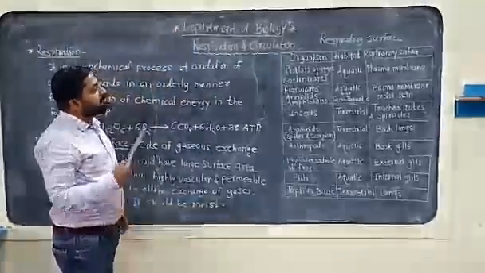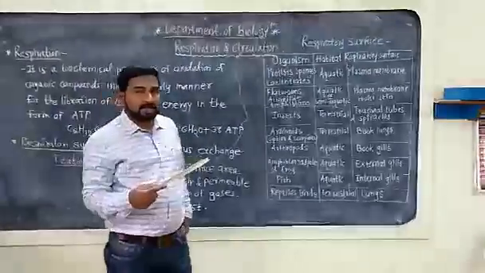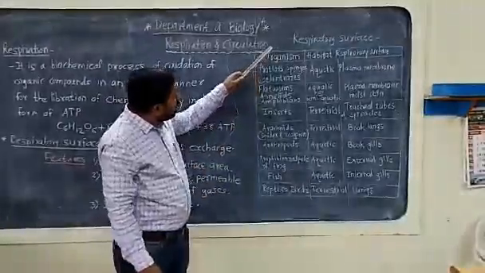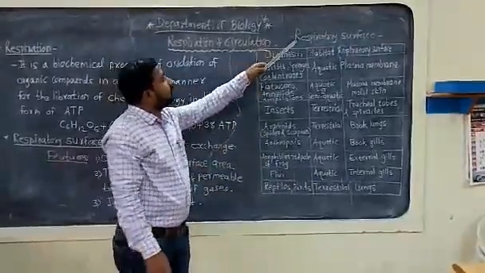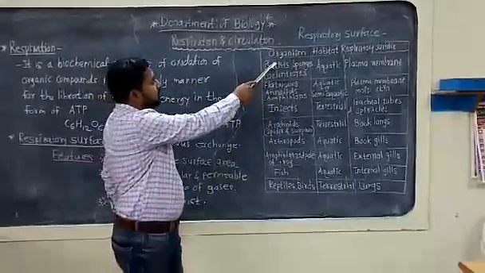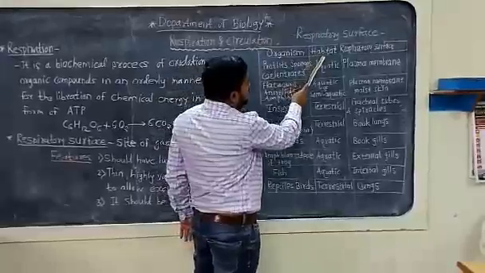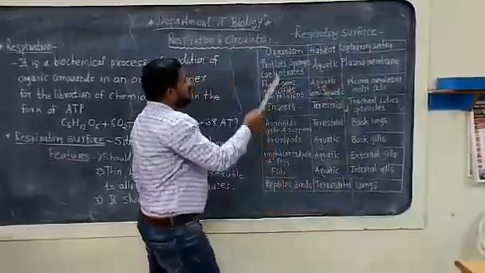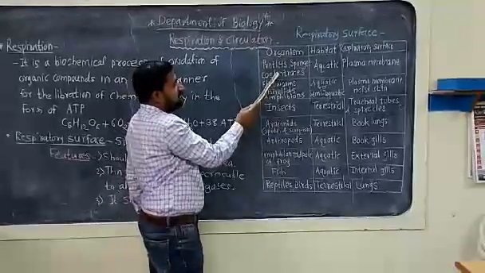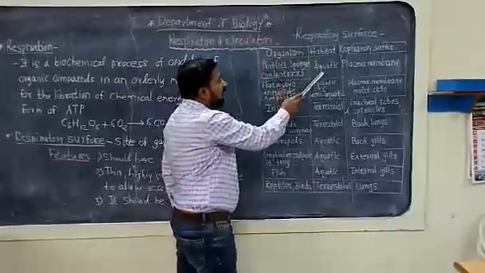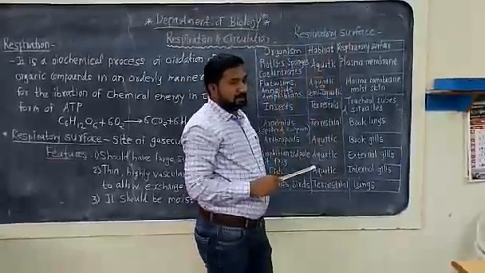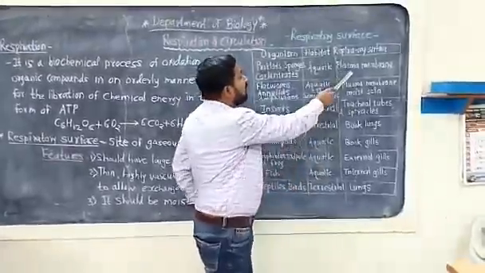There are different respiratory surfaces in different organisms. We have summarized these respiratory surfaces in this table. This table shows the organisms, their habitat and respiratory surface. The first organism group is the protists, sponges and coelenterates. They are found in the aquatic habitat and they show the plasma membrane as a respiratory surface. For respiration, they use the plasma membrane.